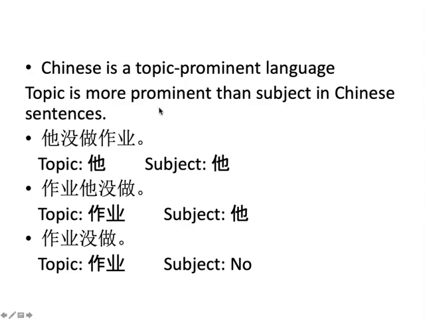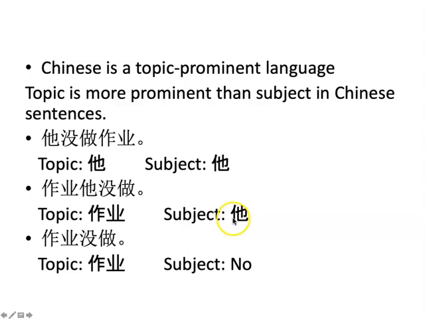For example, 他没做作业. The topic is 他, subject is 他 as well. In this case, they are the same, fall onto 他. In the second sentence, 作业他没做, the topic becomes 作业. The subject is still 他.